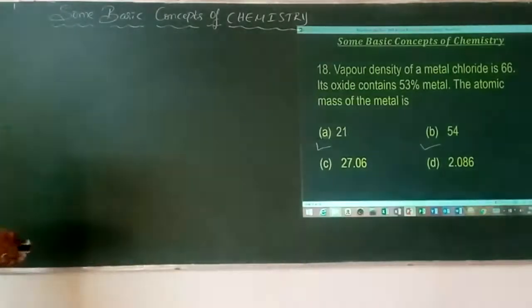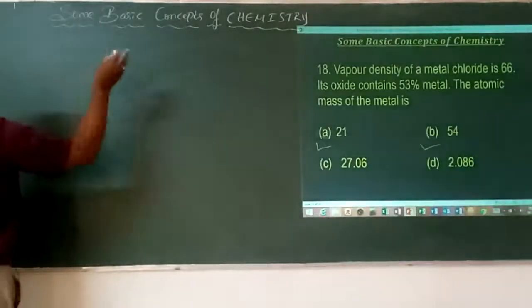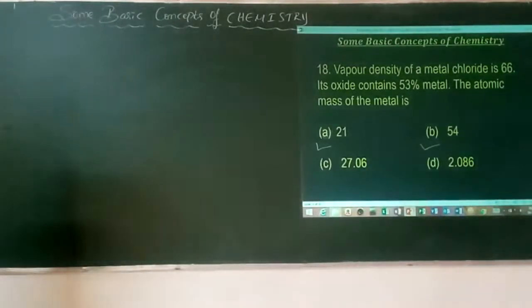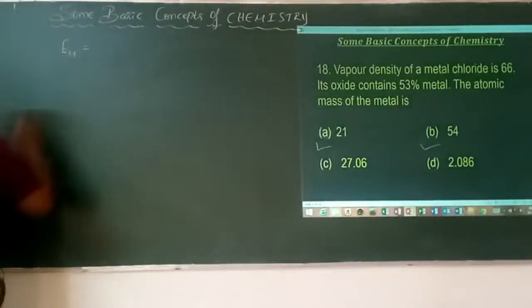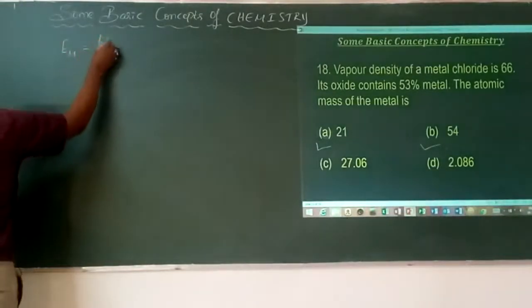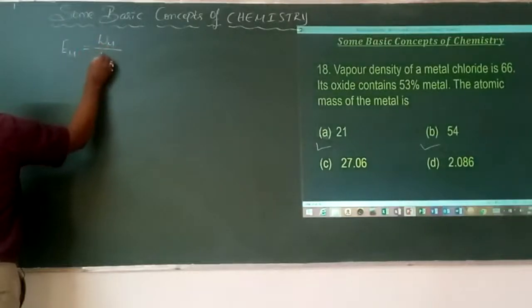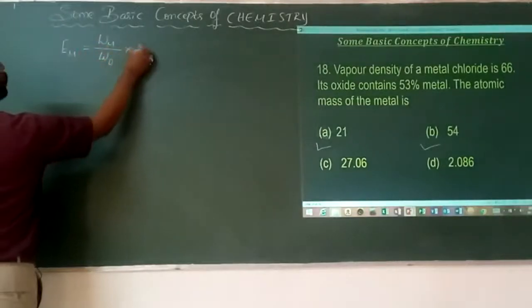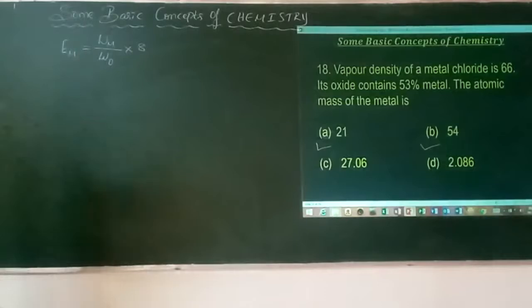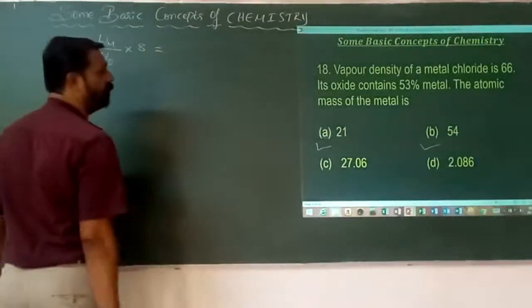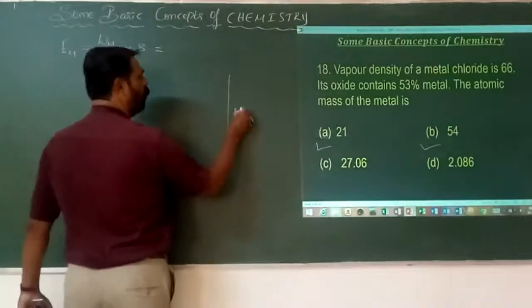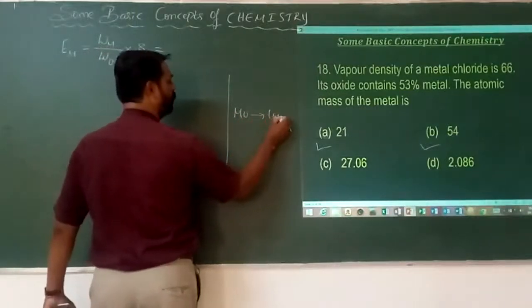Now, let us first find the equivalent mass of the metal. Equivalent mass of the metal is equal to mass of metal divided by mass of oxygen into 8, because as I discussed, it is the oxide. What's the mass of the metal here? Here, MO is 100%, assuming.